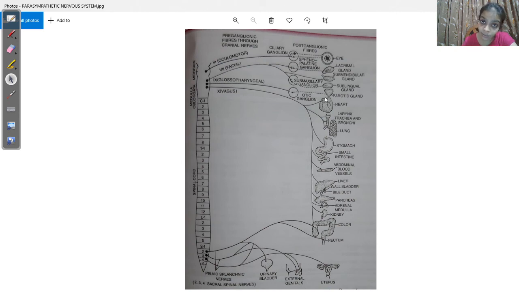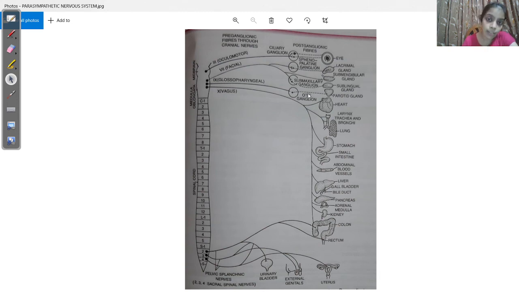So this is a dissimilarity between the sympathetic and parasympathetic nervous system. In case of sympathetic, the preganglionic fibers were shorter, postganglionic fibers were longer. Here it's the reverse.